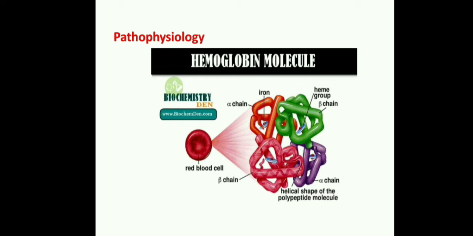Because of inherited gene disorders, the globin gene has a defect, so the protein level is decreased, for example in the alpha protein or beta protein.